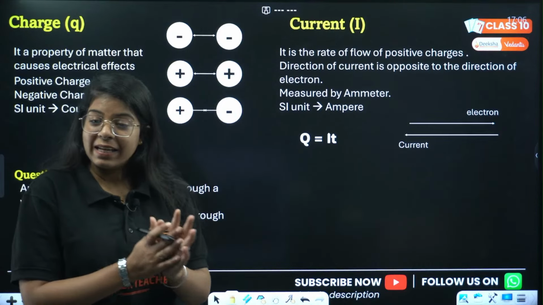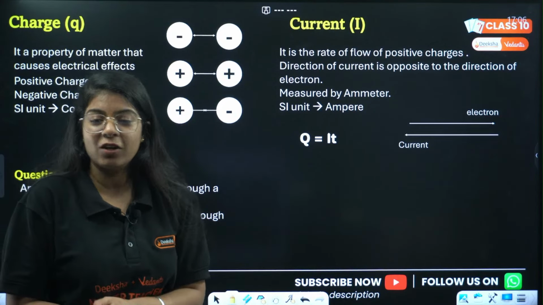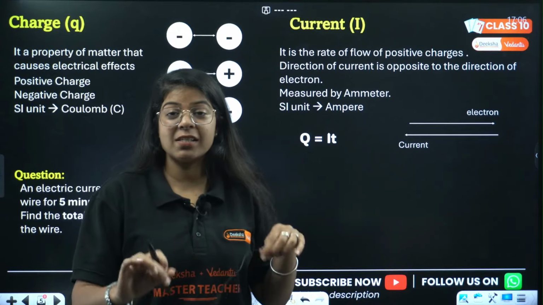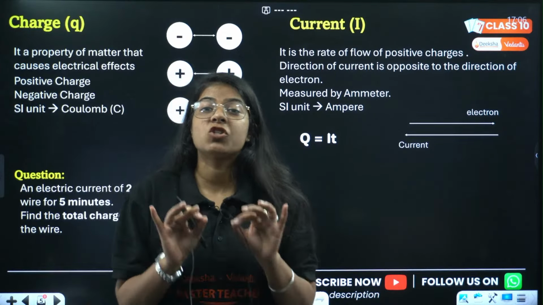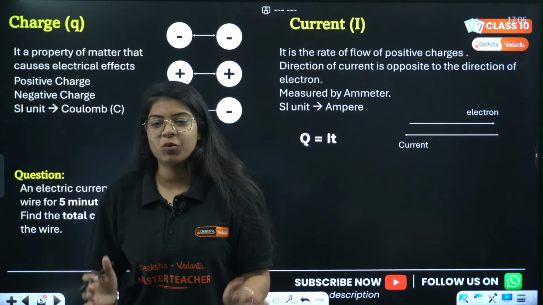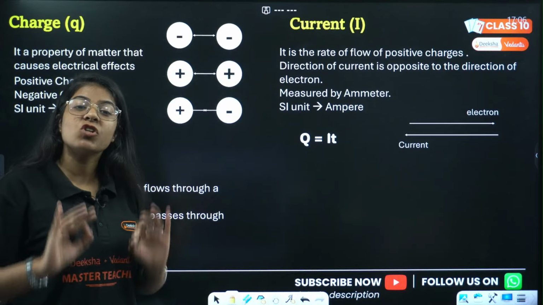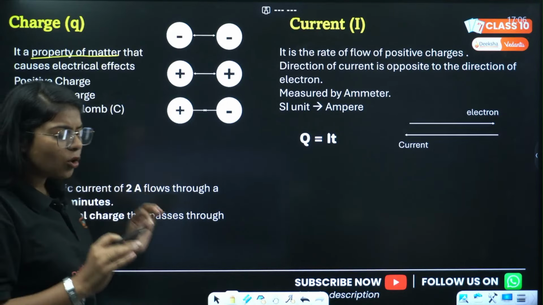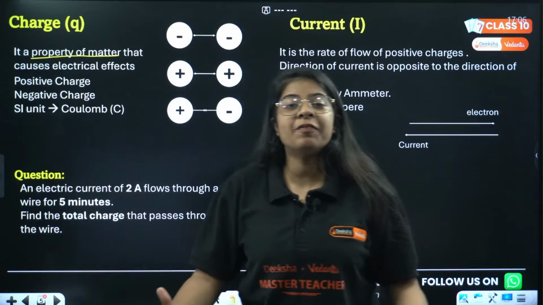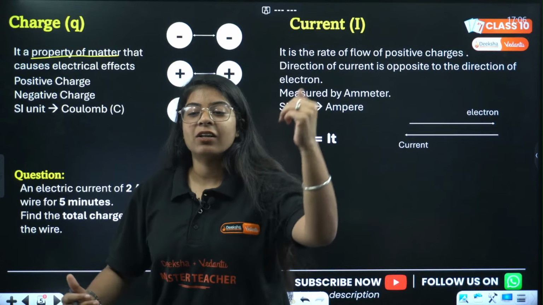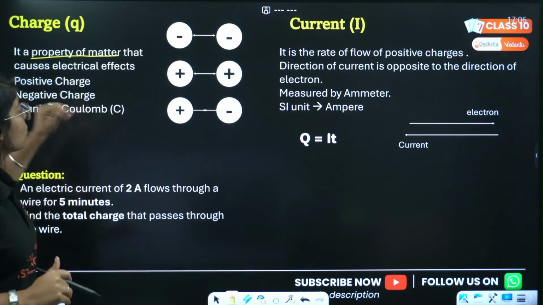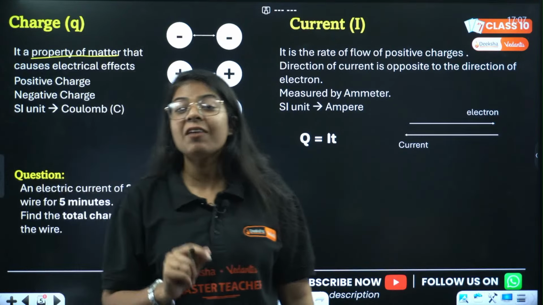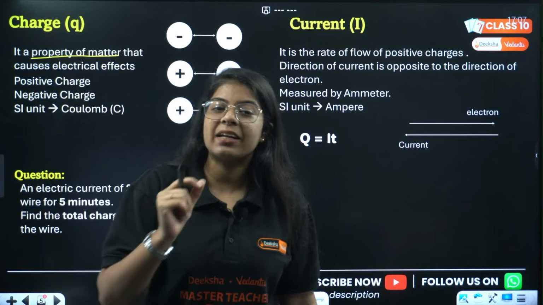We have the answer as Coulomb. Very good. So there is a property of matter. I have this wire. There is something in this wire which is called charge. Yes, Coulomb. Now in this wire we have charge, which is a property of matter that causes electrical effects, like turning on a fan, like turning off a fan. Yes, Divyanshu said free electrons, yes, but we have positive charges as well and negative charges as well.